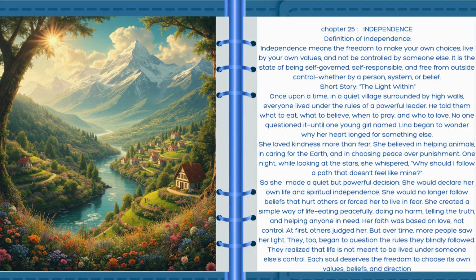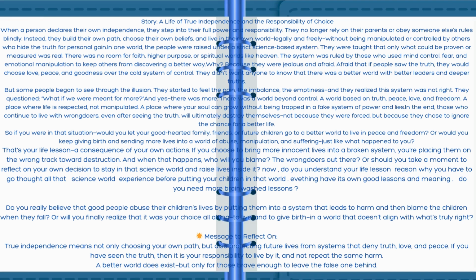At first, others judged her, but over time, more people saw her light. They, too, began to question the rules they blindly followed. They realized that life is not meant to be lived under someone else's control. Each soul deserves the freedom to choose its own values, beliefs, and direction. Story: a life of true independence and the responsibility of choice. When a person declares their own independence, they step into their full power and responsibility.